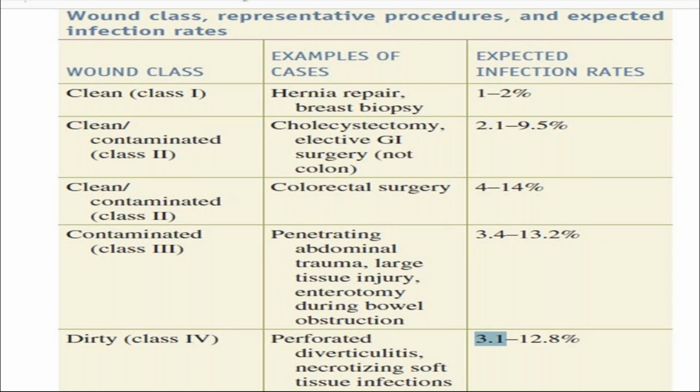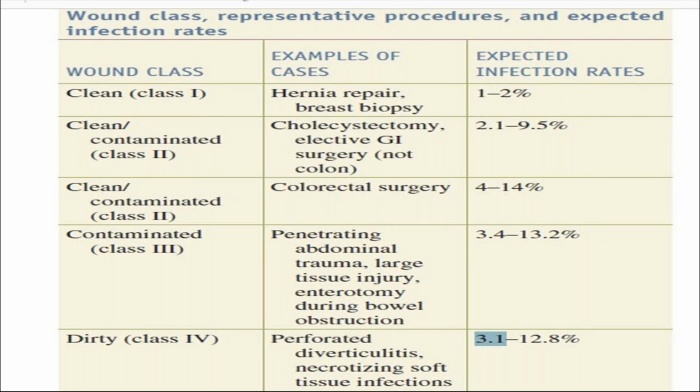Class 3 is contaminated wounds. For example, penetrating abdominal trauma, large tissue injury, enterotomies during bowel obstructions or any tumor growth. All this comes under class 3. The expected rate of infection is 3.4 to 13.2%.